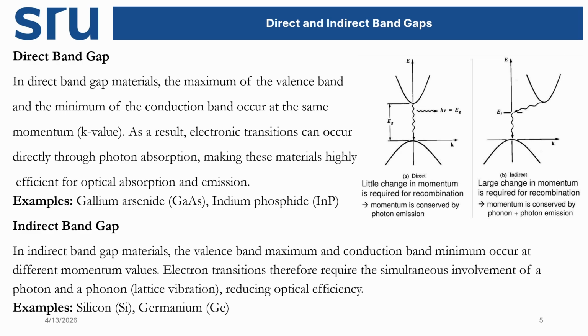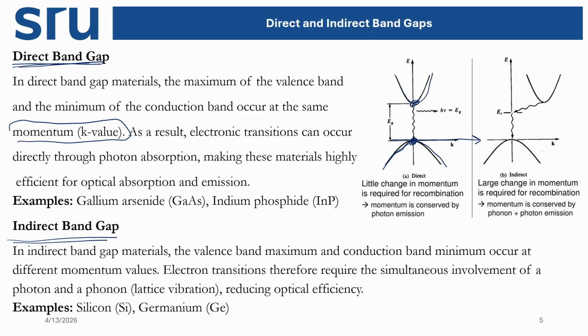Now here we'll discuss that two types of energy transitions can happen, so there are two types of band gap, called direct band gap and indirect band gap. If you see here, this k value is represented as momentum, so this axis is the momentum axis. Now this is our valence band, with its maximum point, and this is the conduction band, with its minimum point.